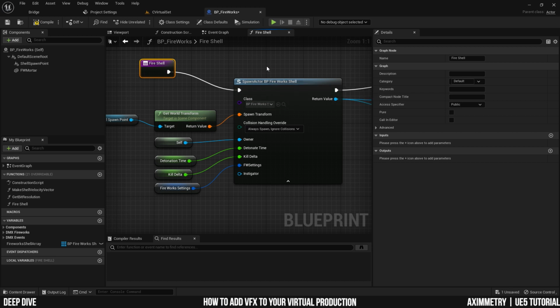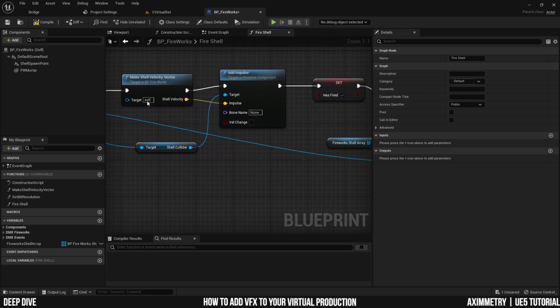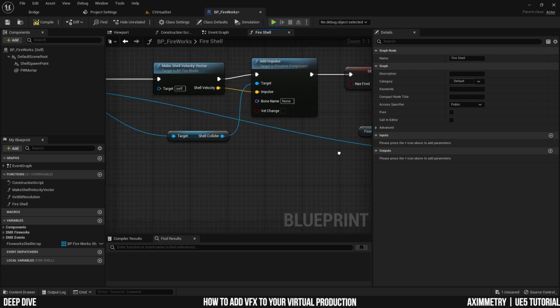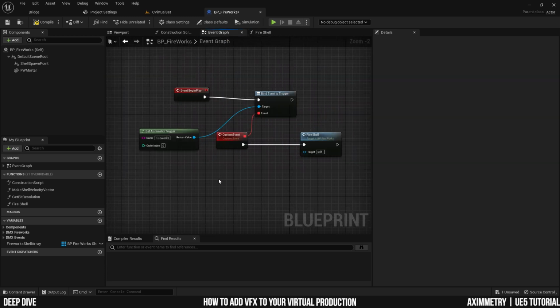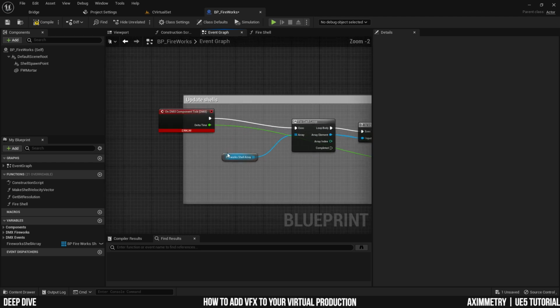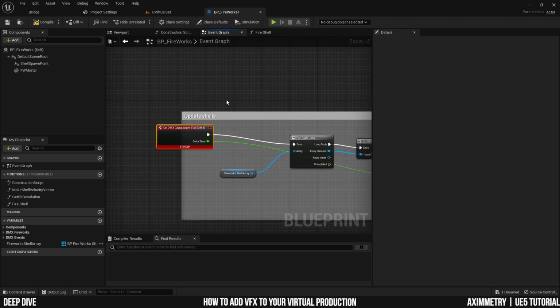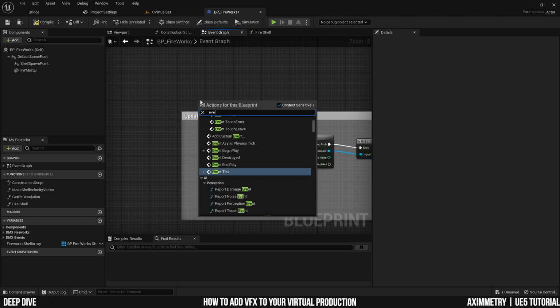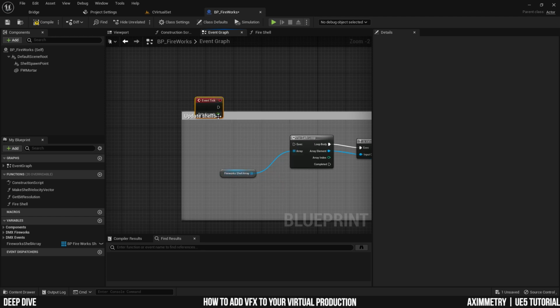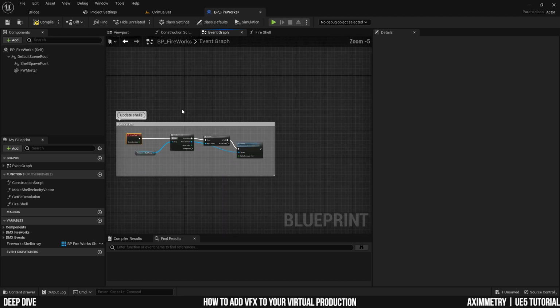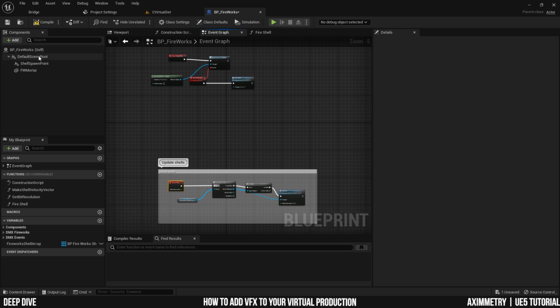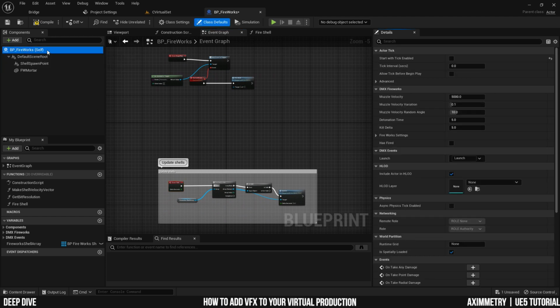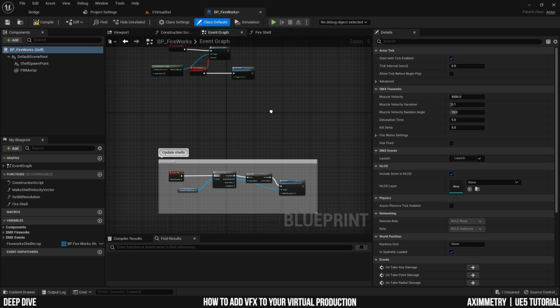We don't need to mess around with it at all. And what it's going to do is add it to a fireworks shell array, and it's down here. I'm going to delete this DMX tick and change it with just the regular event tick. Okay, and that's actually all we need to do. The only thing is I need to select this BP fireworks self and make sure this start with tick enabled is turned on.